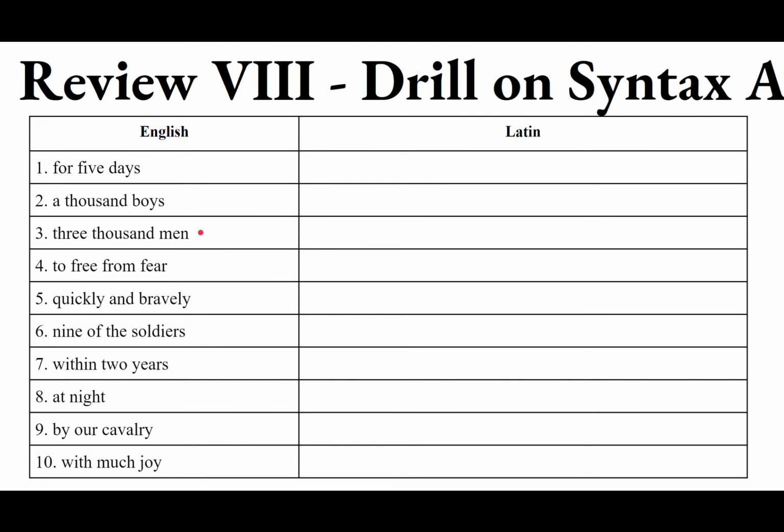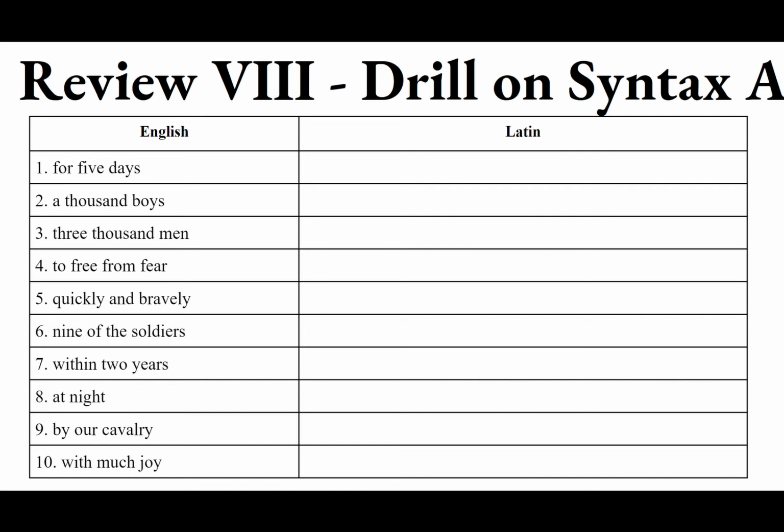Three thousand men. This is three thousand of men. Because we have more than a singular thousand, we cannot use the indeclinable adjective mille. We must instead use the noun milia, millium, neuter plural. So the three is an adjective, tres, tria, agreeing with the noun milia. We want three thousand, so we'll use the nominative milia. Now tres, tria, three, needs to agree with that milia, so make it neuter because milia is neuter. Tria milia.